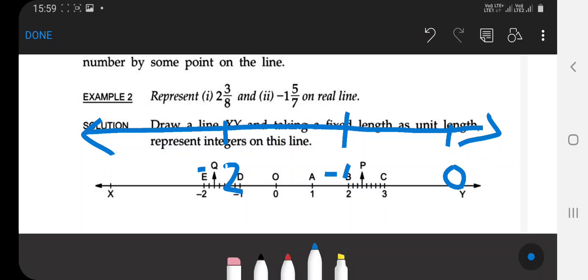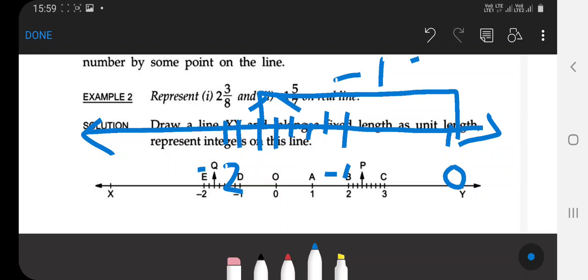After the 1, you divide into 7 parts. So you have marked each centimeter: 1, 2, 3, 4, 5, 6, 7. The numerator is 5. After the 1, you count 1, 2, 3, 4, 5 and draw like this. That is the number minus 1 whole 5 by 7.